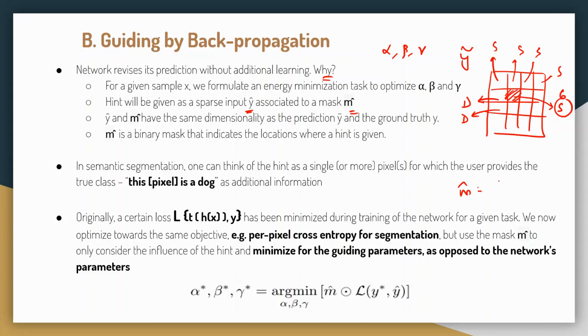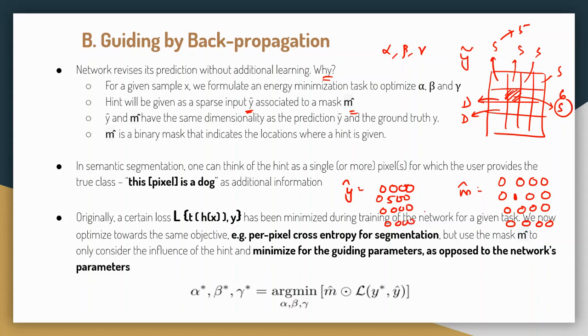So what will happen to the mask? The mask is going to be a binary 1 0 matrix, very sparse, and the mask is basically showing where exactly the hint is being provided. Okay, so I'm providing a hint at this pixel. And what is y cap? Let's say I denote the sky class to be class number 5. Then I will say 0000 0500 and 0000 0000.